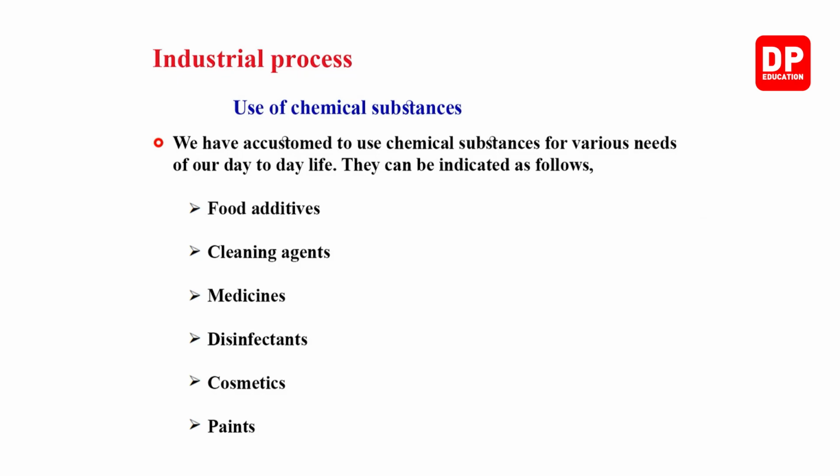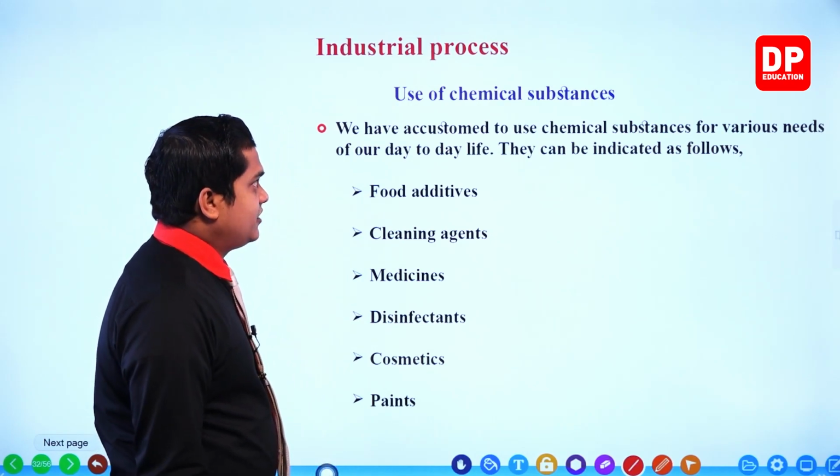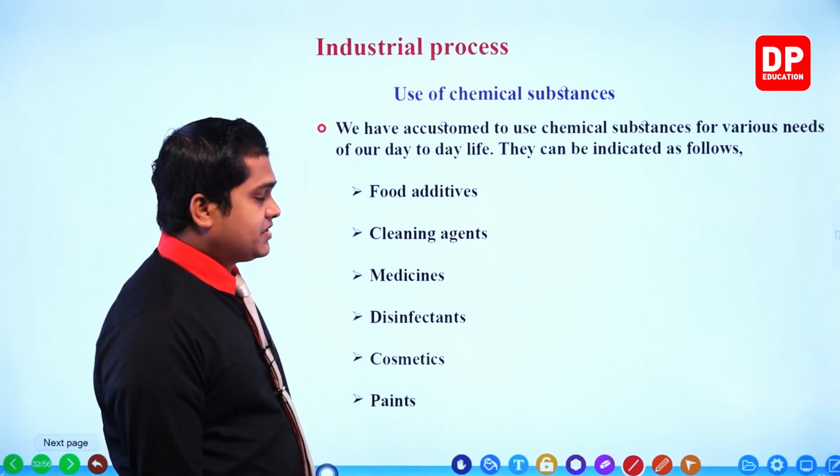Then we came to the next one. So we discussed the agricultural purposes or agricultural methods, my dear children. Mainly we focused on those things. So now we are focusing on the industrial process. Okay, final topic of the lesson part. So here it is given, the first and foremost thing: the use of chemical substances.